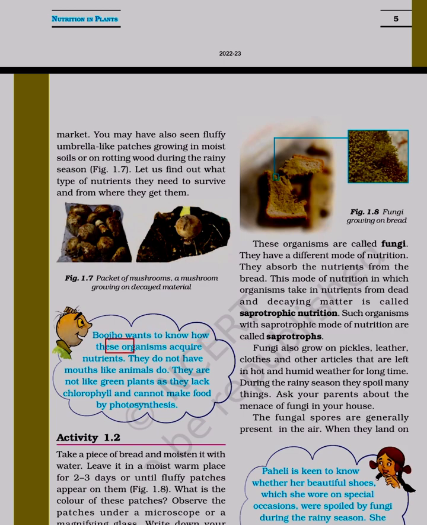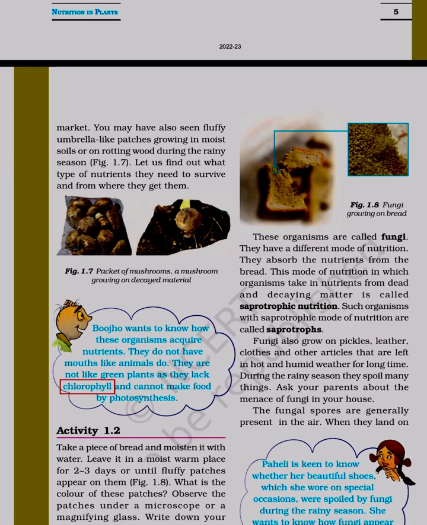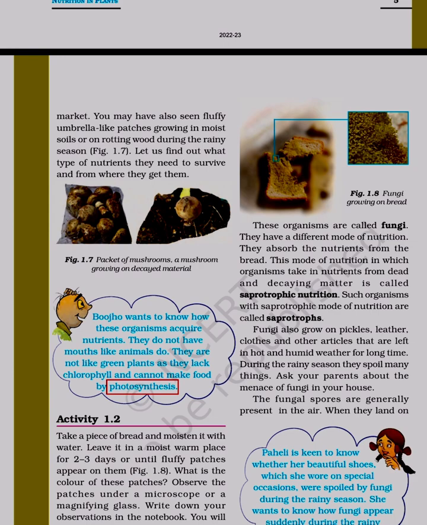Bujho wants to know how these organisms acquire nutrients. They do not have mouths like animals do. They are not like green plants, as they lack chlorophyll and cannot make food by photosynthesis.